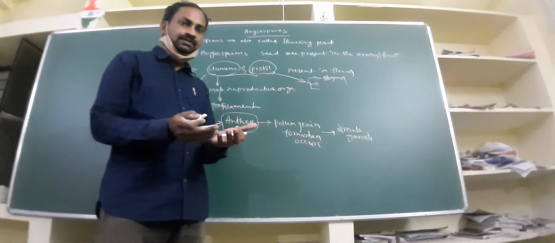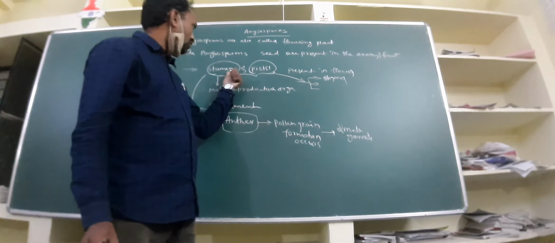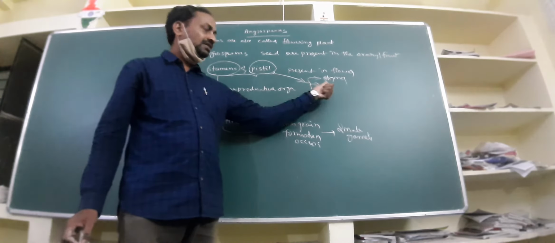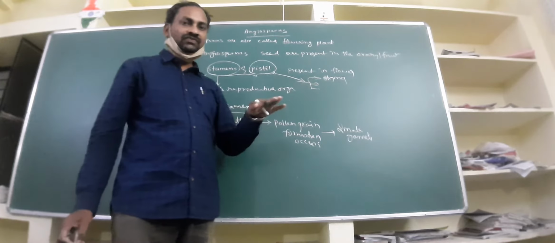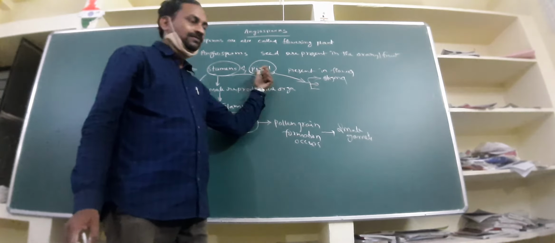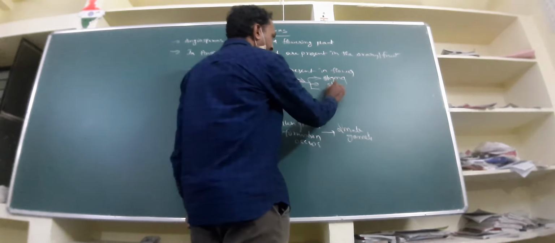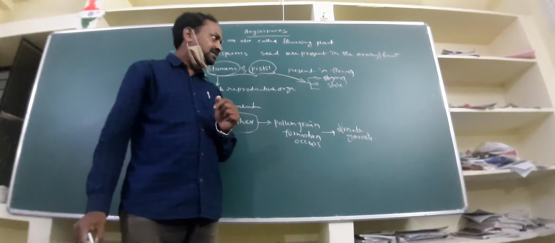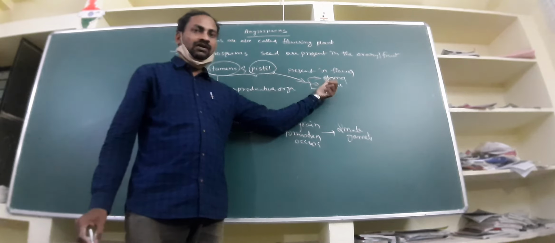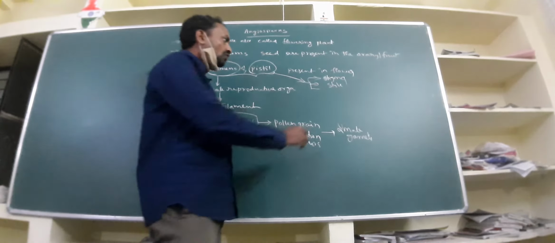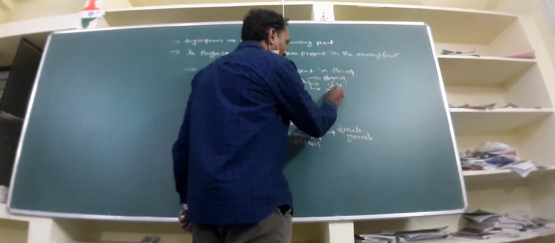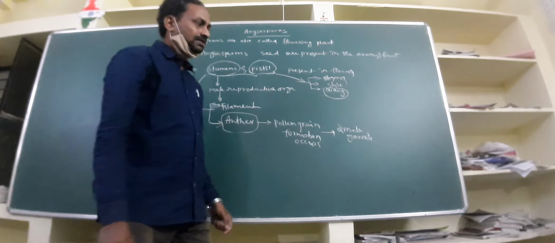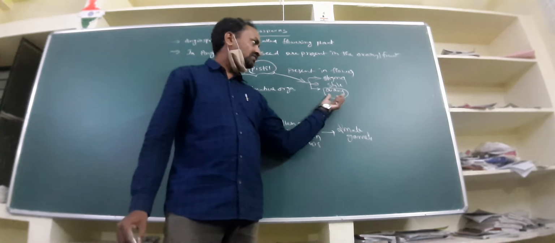During pollination, the pollen grains from the anthers will come and land on the stigma. It is a receptive surface of the pistil. And style. Style is a long, slender tube-like structure which connects stigma with ovary. Ovary is the last part of the female reproductive organ, the basal part of the pistil.